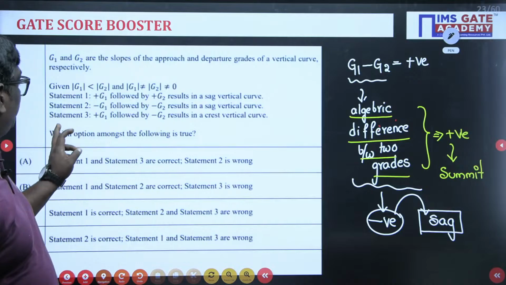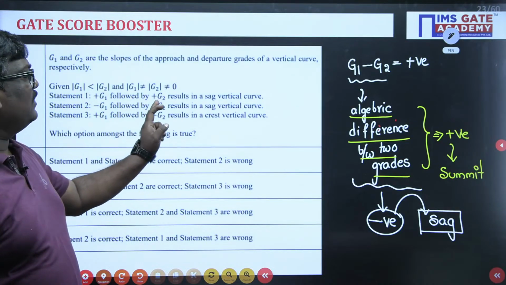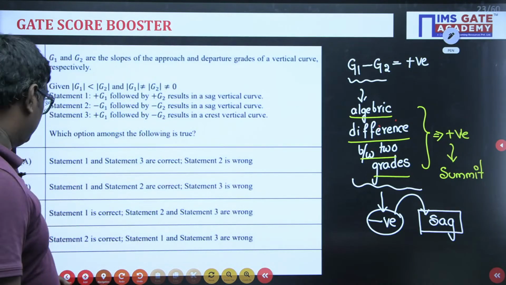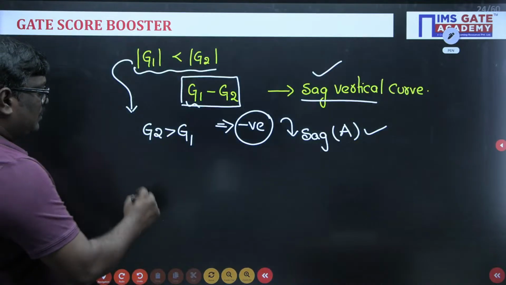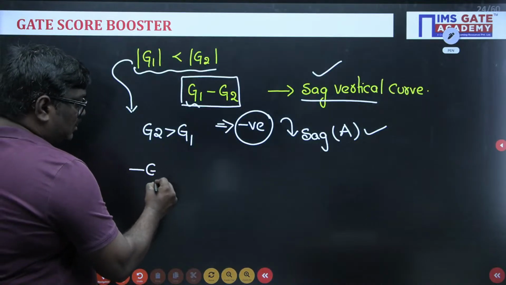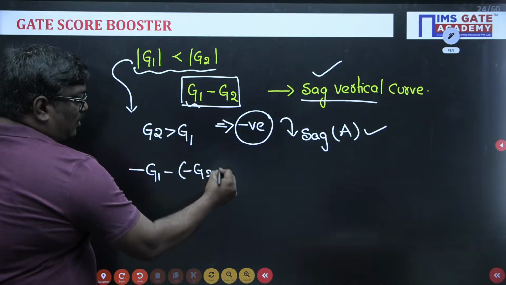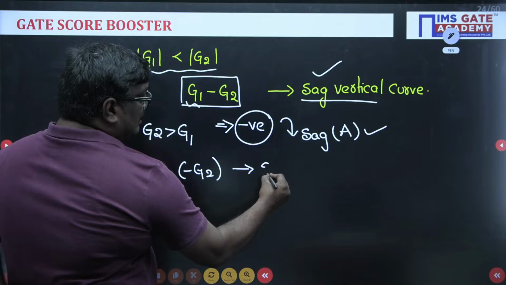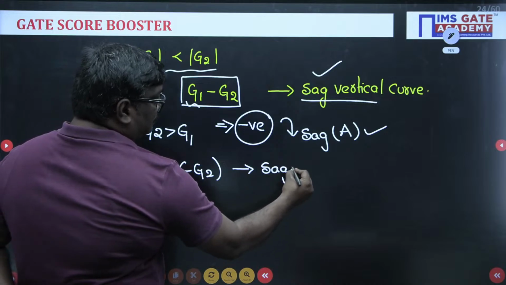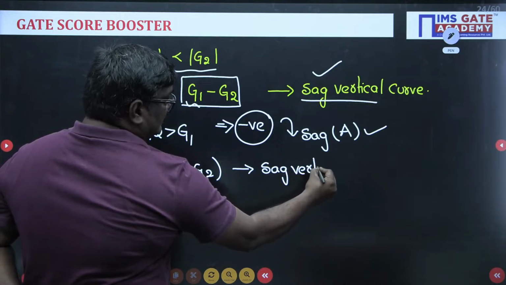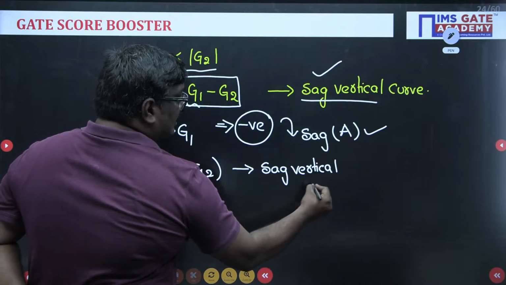Now in option B, minus G1 followed by minus G2 represents a sag vertical curve. This is what is given in the question.